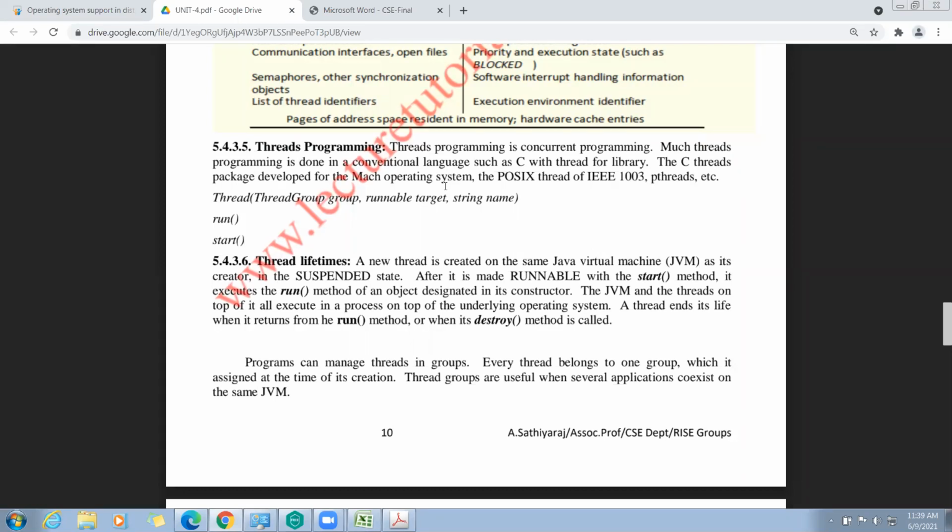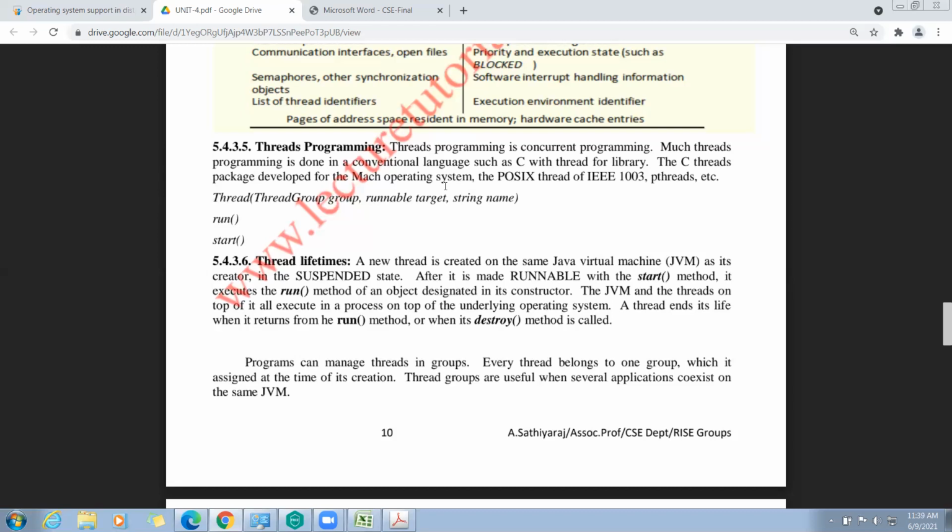A new thread is created on the same Java virtual machine, and its creator in the suspended state. After it is made runnable, first the thread is created in a suspended state. Suspended state means all IO operations will be blocked.